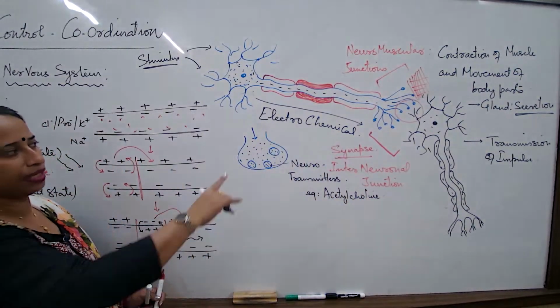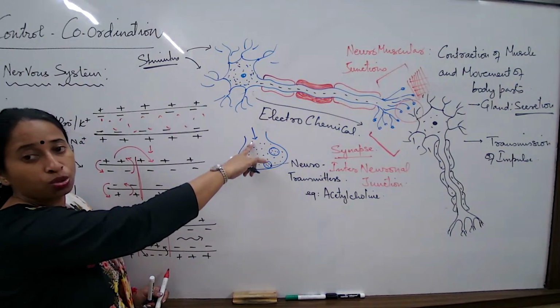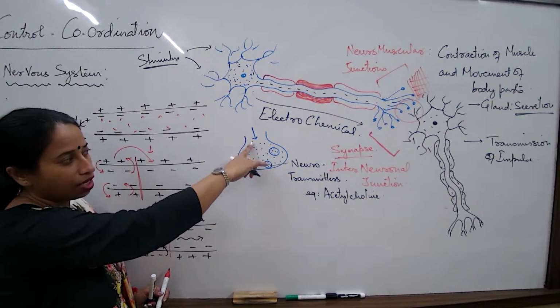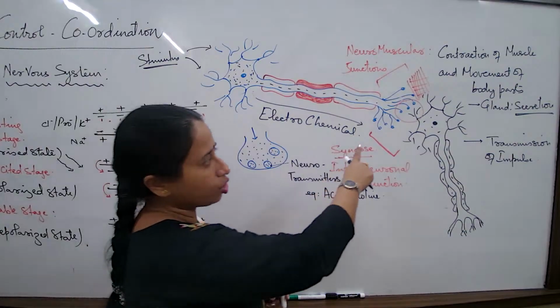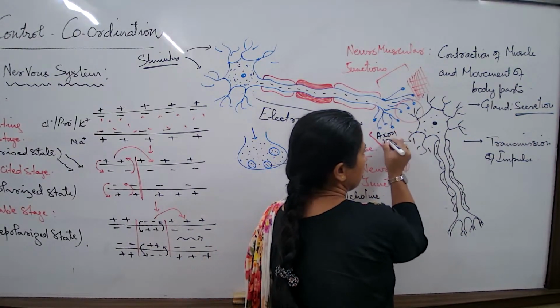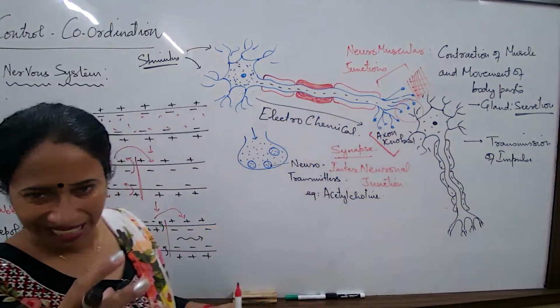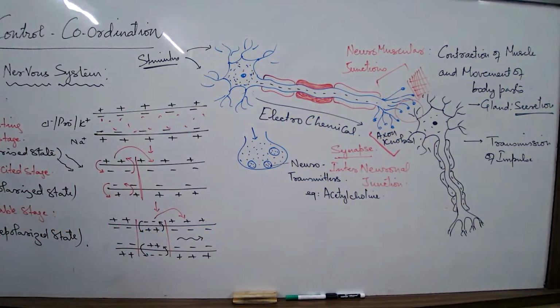So by the time the impulse has reached the axon terminals, now proceeding towards the branches, in every such axon knob, what do we call these? We will term these axon knobs. Bead-like structures, bulb-like structures.